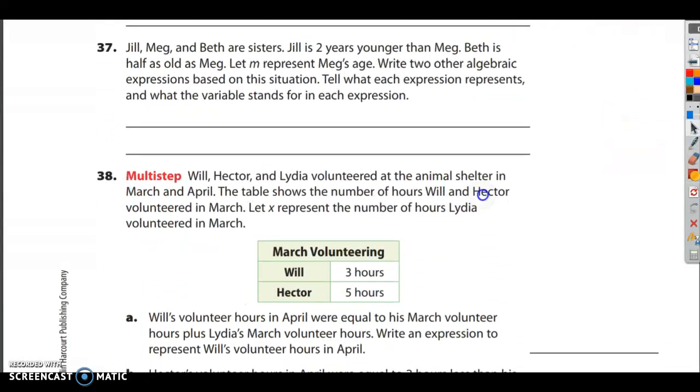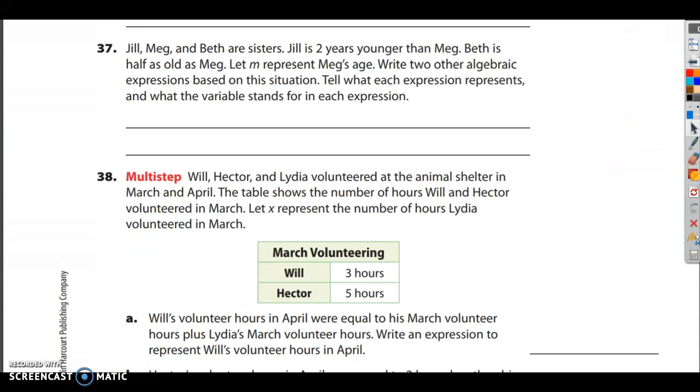Number 37 reads, Jill, Meg, and Beth are sisters. Jill is 2 years younger than Beth. Beth is half as old as Meg. Let M represent Meg's age. That's an important one. Let M represent Meg's age. Write 2 other algebraic expressions based on this situation. Tell what each expression represents and what the variable stands for in each expression.